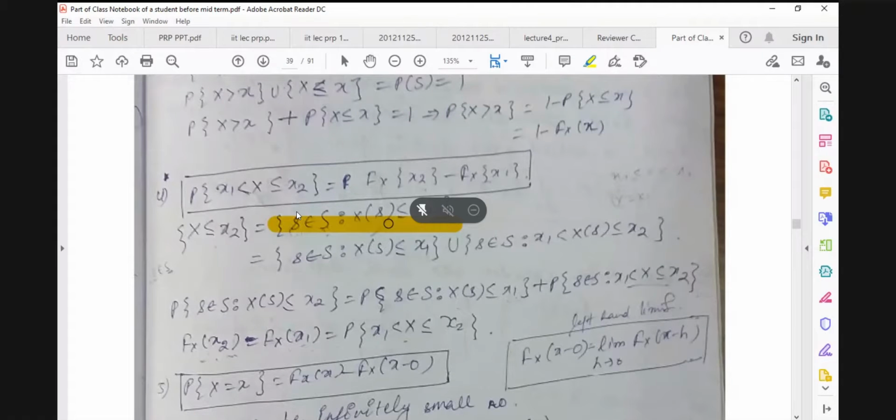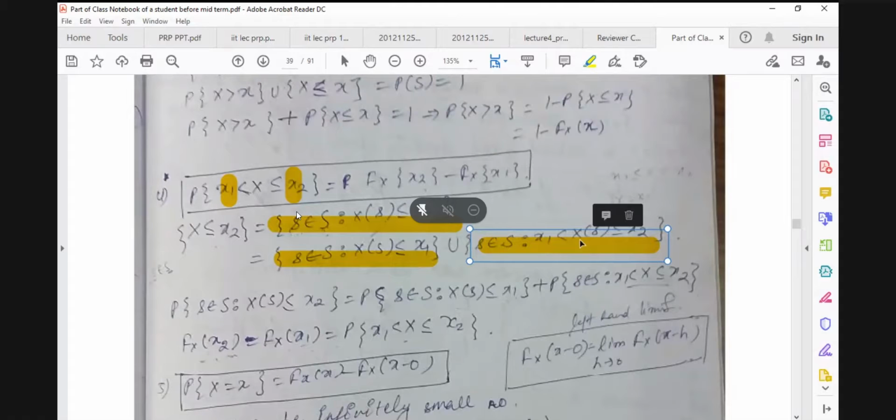And since x1 is obviously less than x2, we can split this event into two events. We consider all sample points for which the random variable takes values less than or equal to x1, and another one, strictly greater than x1 and less than or equal to x2.